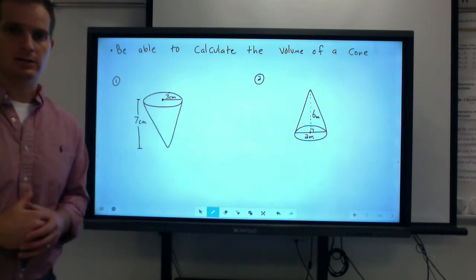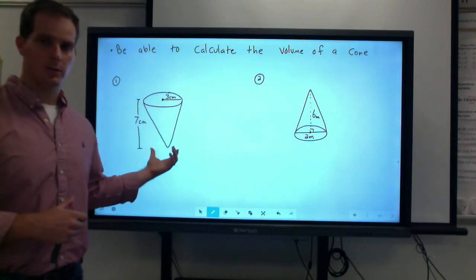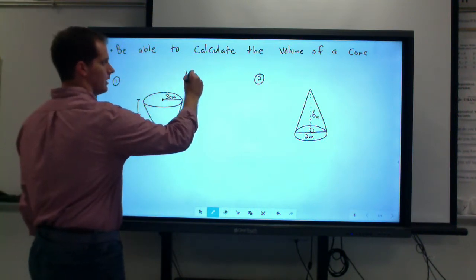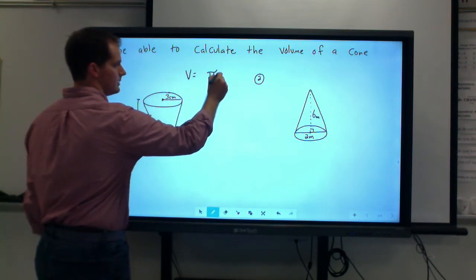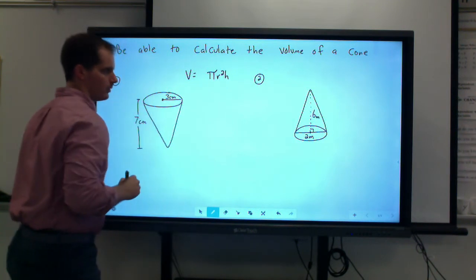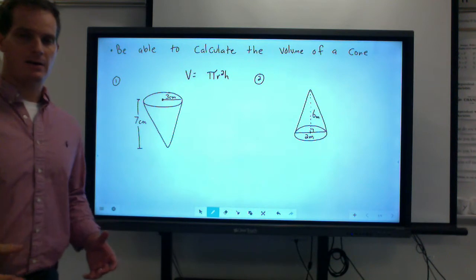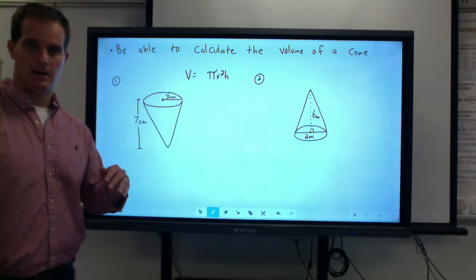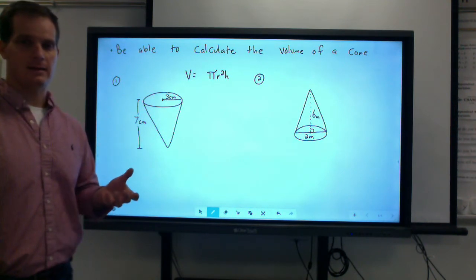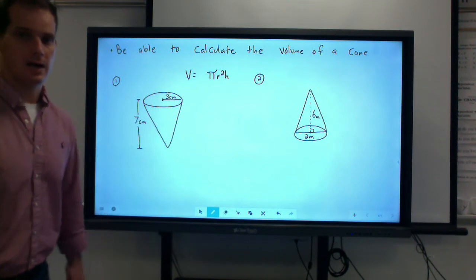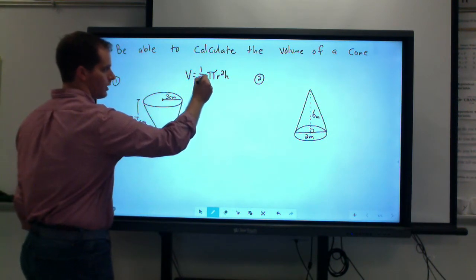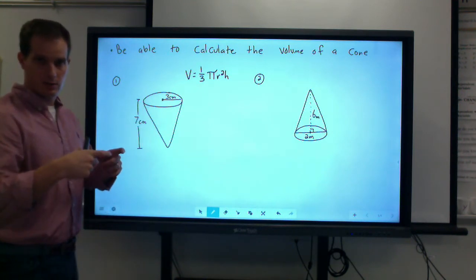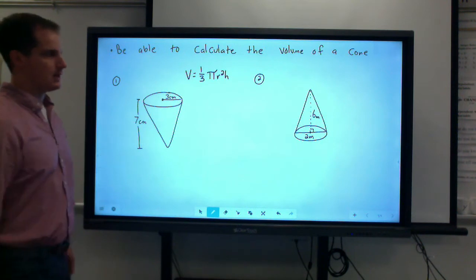In class, we actually looked at how we can derive the volume equation of a cone from a cylinder. The equation for a cylinder was volume equals pi times radius squared times height, or pi r squared h. And what we actually found is that if you have a cone and a cylinder with the same circular base, the same area, and the same heights, the volume for the cone is 1/3 the size. So for a cone, our equation is V equals 1/3 times pi r squared, which is the circle, or the base, times our height.